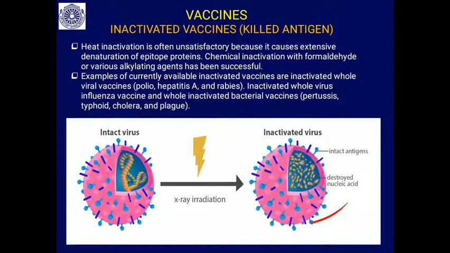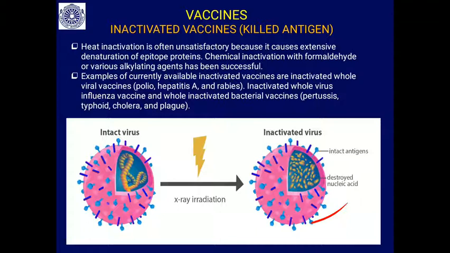The inactivated vaccines currently available are inactivated whole viral vaccines for polio, hepatitis A, rabies, and influenza, and whole inactivated bacterial vaccines against pertussis, whooping cough, typhoid, cholera, and plague.